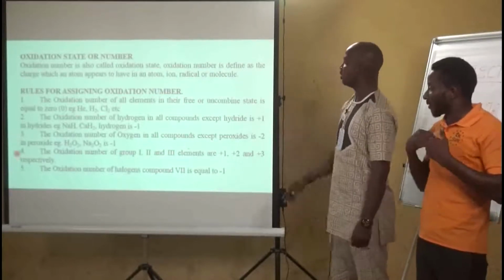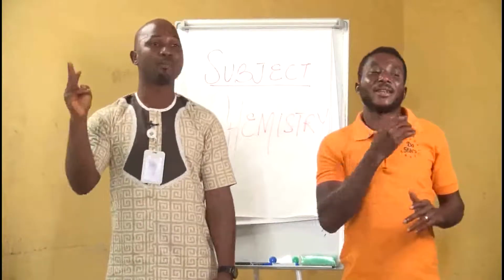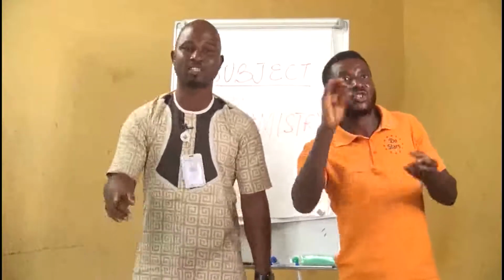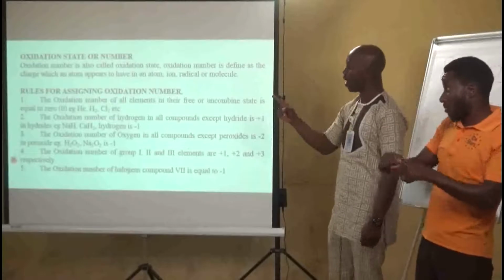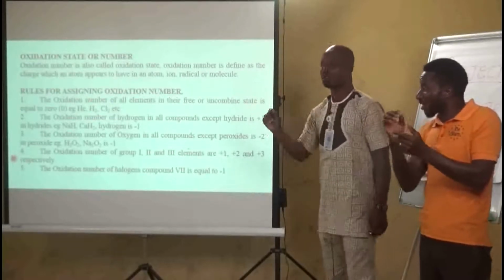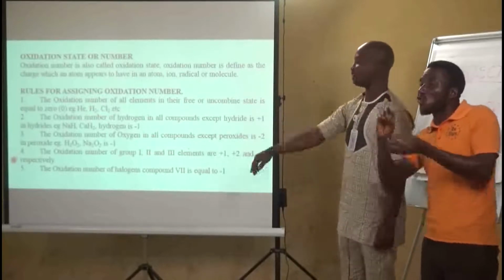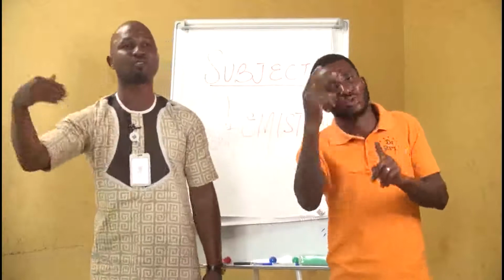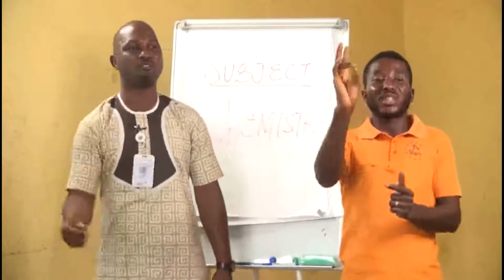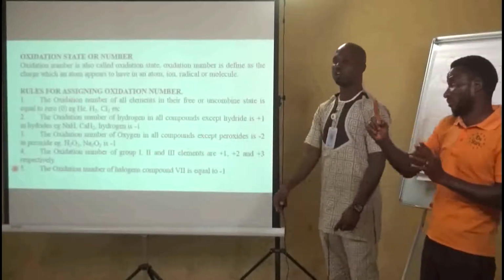Then we say that the oxidation number of group 1, 2, and 3 elements, they are metals, so they have +1, +2, and +3 oxidation numbers respectively. Then the halogens, the group 7 elements, they are tending towards stability, so they have an oxidation number of -1, meaning that they need 1 electron to attain their octet configuration.